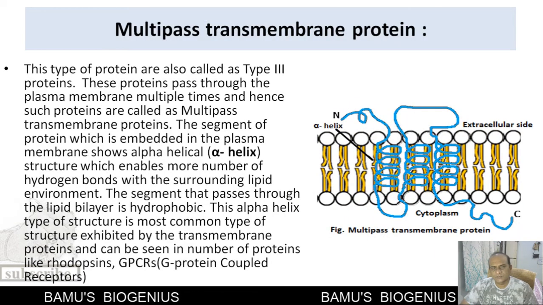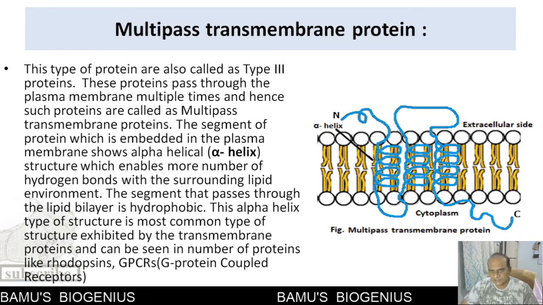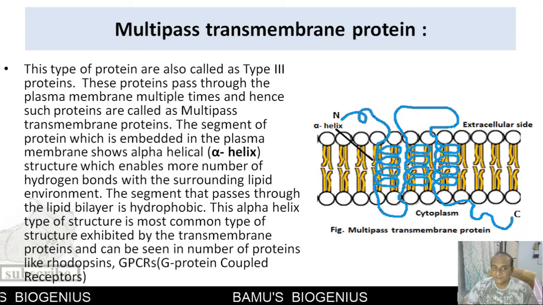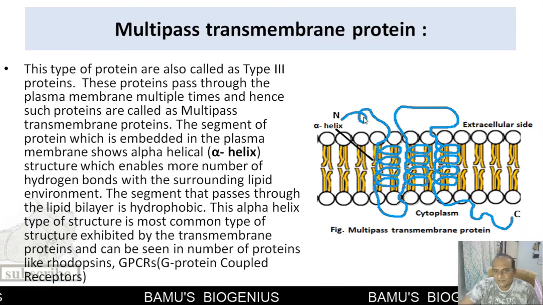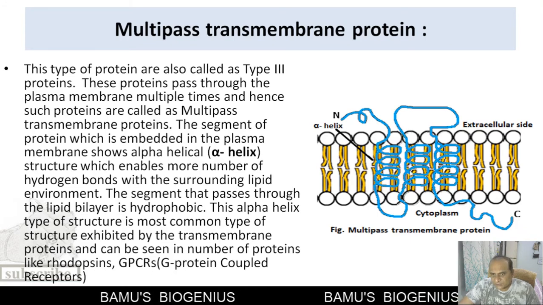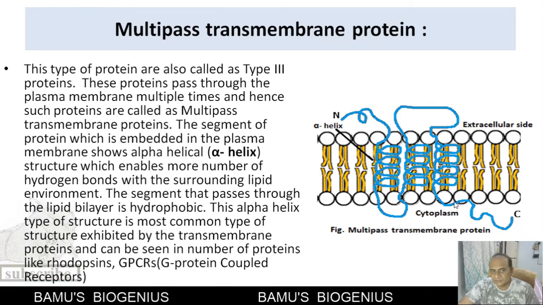Now another type of transmembrane protein is the multipass transmembrane protein, also called a type 3 protein, and these proteins pass through the plasma membrane multiple times. You can see here a long chain of amino acids, and this long chain passes through the plasma membrane multiple times, and that's why these are called multipass transmembrane proteins.